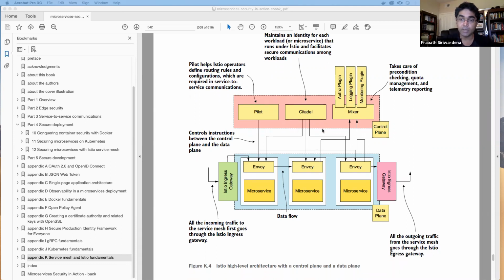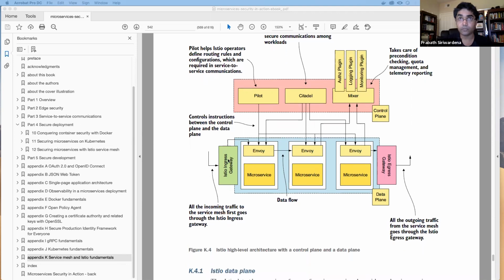So Galley sits between the pilot and the underlying platform. That is Kubernetes. So pilot doesn't necessarily need to know how to talk to the Kubernetes APIs. It simply gets updated with respect to Kubernetes configuration by talking to Galley. So Galley knows how to talk to the underlying platform and feed the pilot with the relevant data.